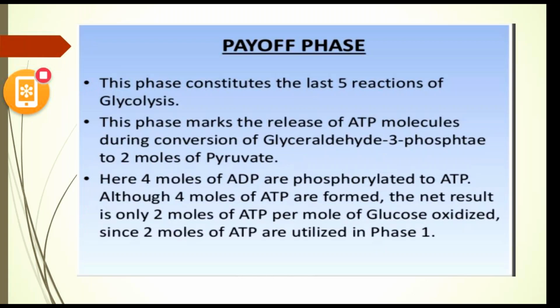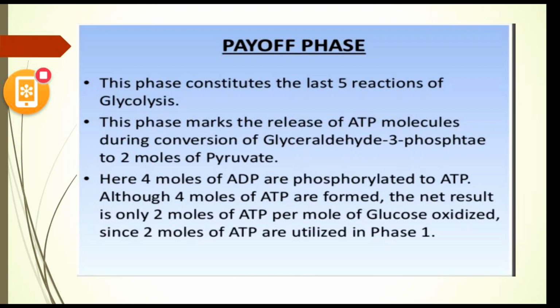Now it is the payoff phase. These last 5 reactions in glycolysis are the payoff phase. Here, as we utilized ATP molecules in the preparatory phase, now in this payoff phase we are returning them. Here glyceraldehyde 3-phosphate is converted to 2 molecules of pyruvate.